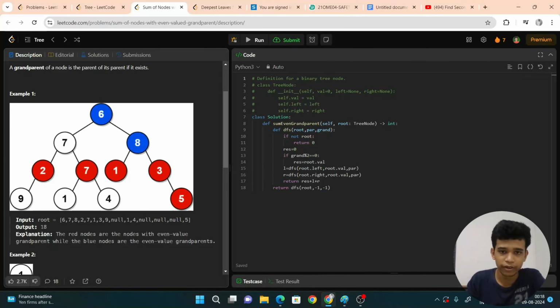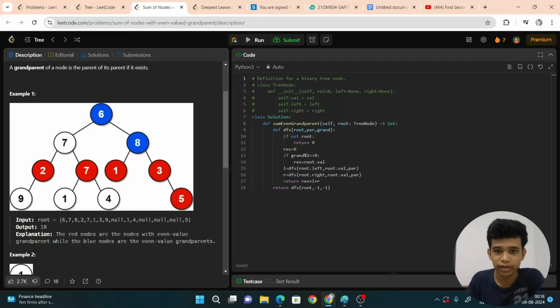See here, dfs, then root, then parent, then grandparent. Can you understand this? This root is a child. This parent is the child's parent. This grandparent is the child's grandparent, which means the parent's parent. Yes, my father's father. Like that. Now, if not root, if it is null, what should I do? I just return 0.